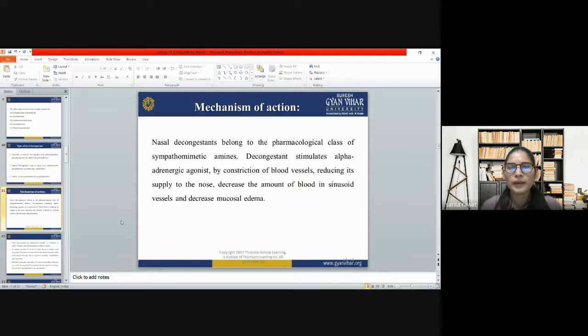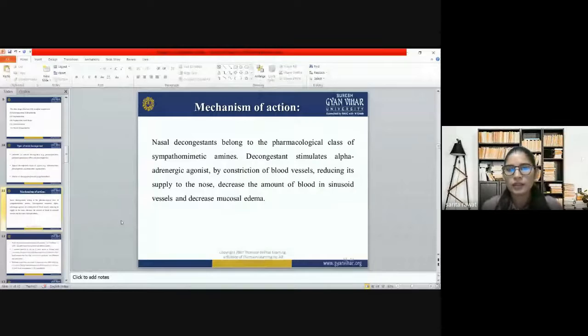Then the common mechanism of action of nasal decongestants, how they work in our body. Nasal decongestants belong to the pharmacological class of sympathomimetic amines, and they stimulate alpha adrenergic receptors, reducing blood supply to the nose. They decrease the amount of blood in the sinusoid vessels and decrease the mucosal edema.